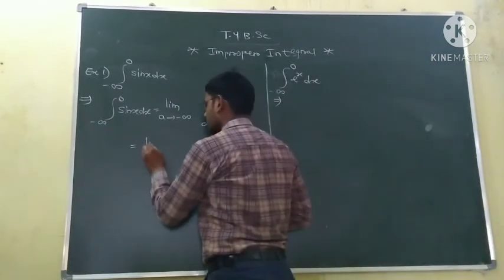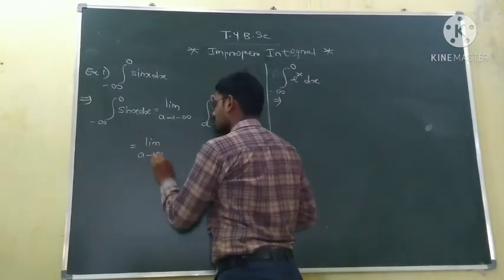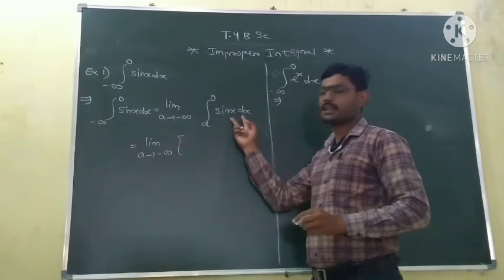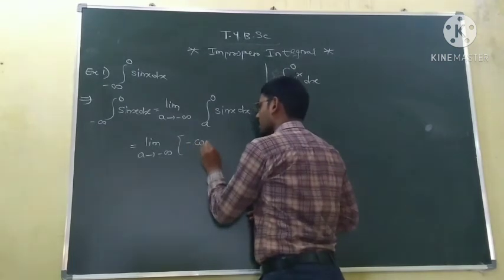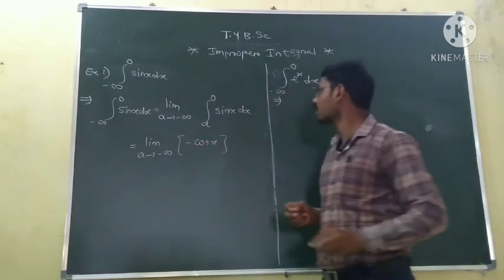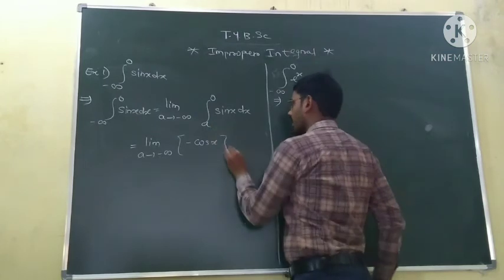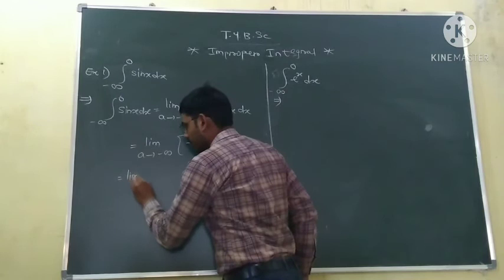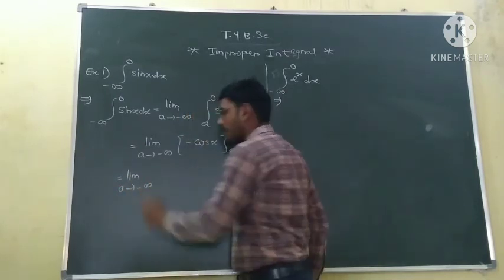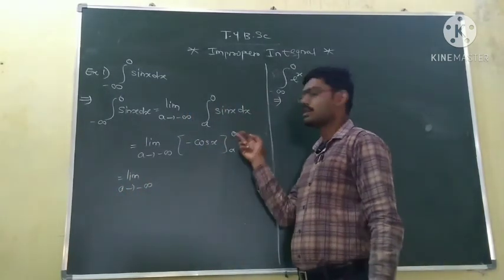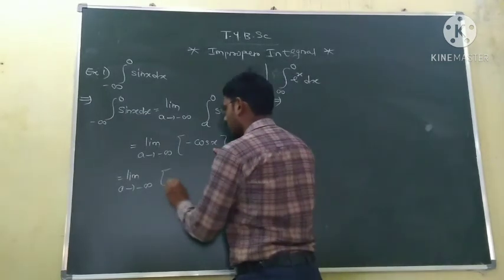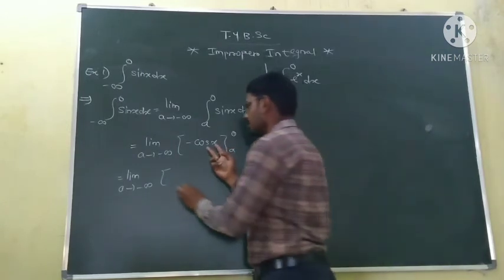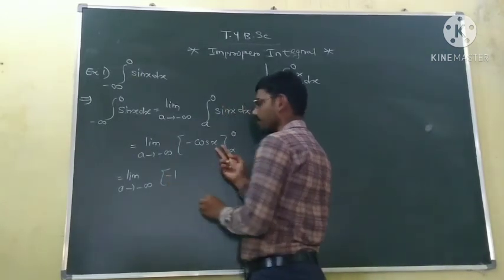The integration of sin x is minus cos x. So the limit as a tends to minus infinity of minus cos x with limits from a to 0, which is equal to the limit as a tends to minus infinity: put x equal to 0, cos 0 is 1, so minus of 1 is minus 1.